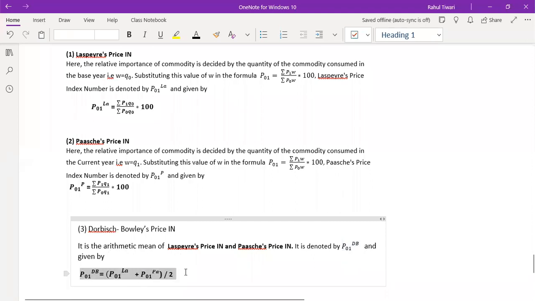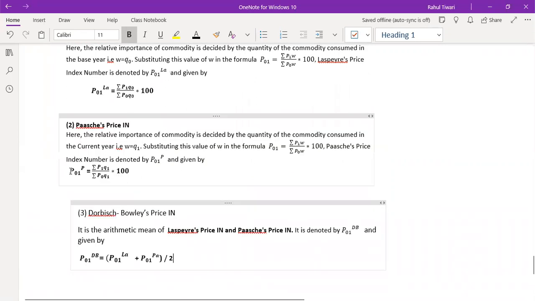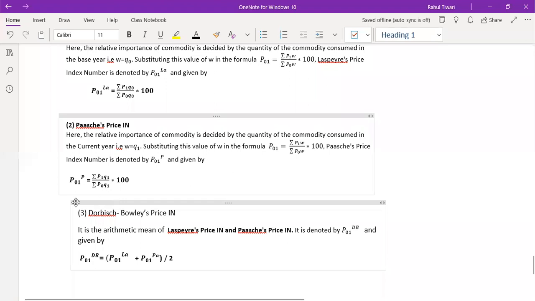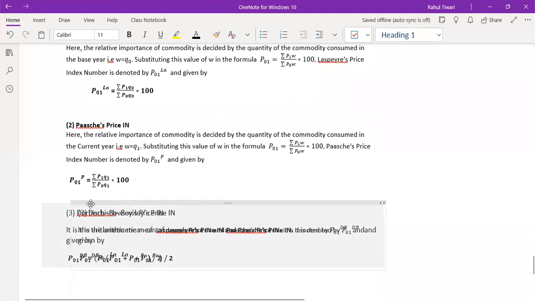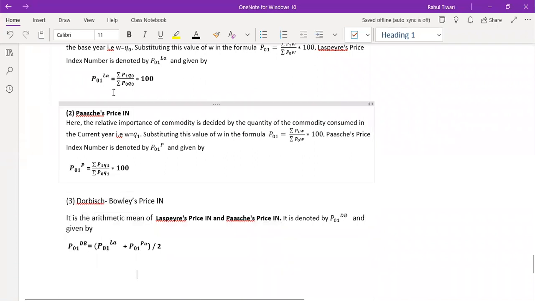So I'll just bold all the parts so that you can have a look at that. Even later on, you can simply substitute these values, or if you don't want to substitute, you can keep it as it is. No problem at all.